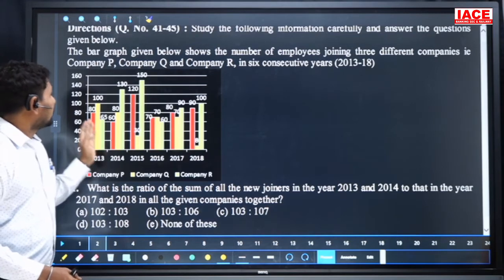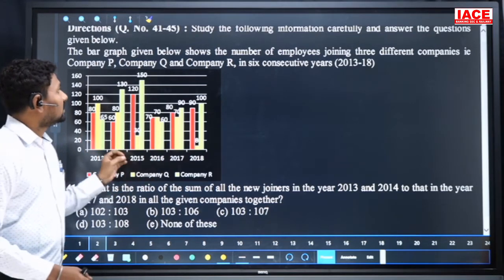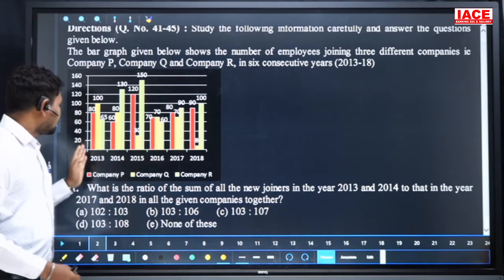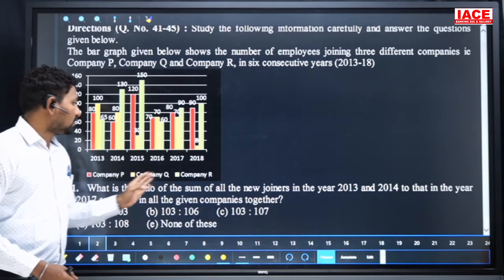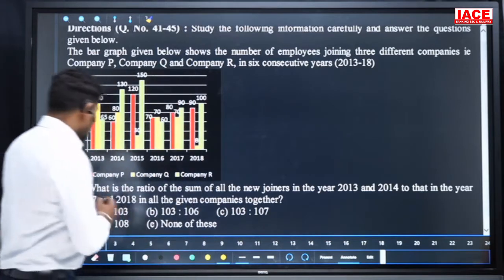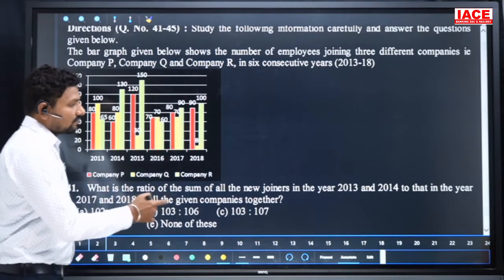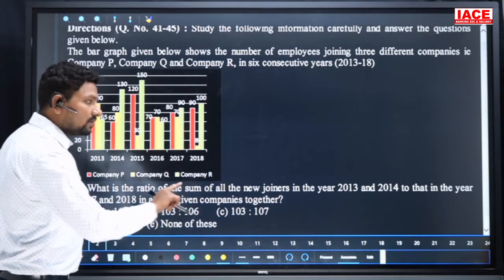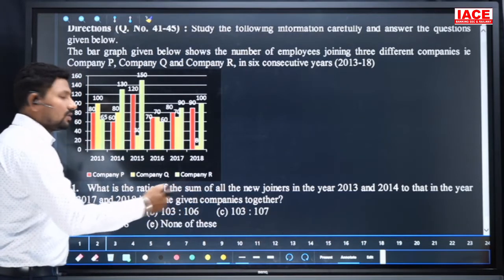Look here, they have given values of such a company from 2013 to 2018. Red color belongs to P, yellow color belongs to Q, and green color belongs to R. And directly we'll move to the questions. So what is the first question? What is the ratio of the sum of all the new joiners in the year 2013 and 2014 total value?